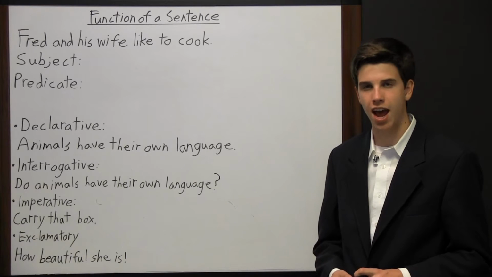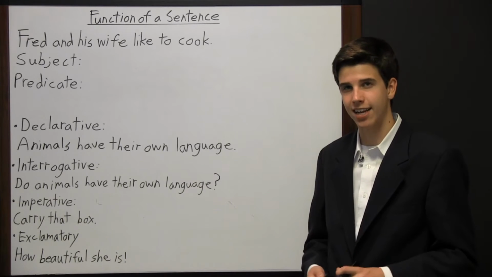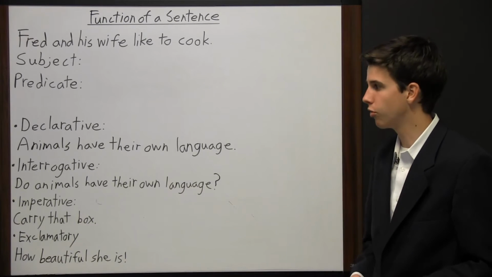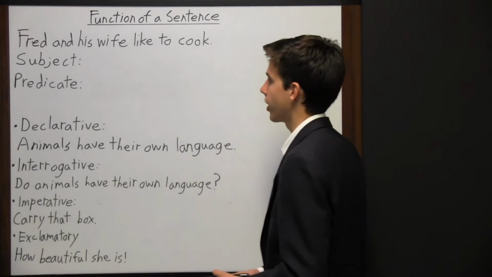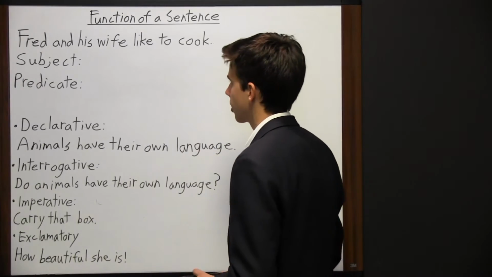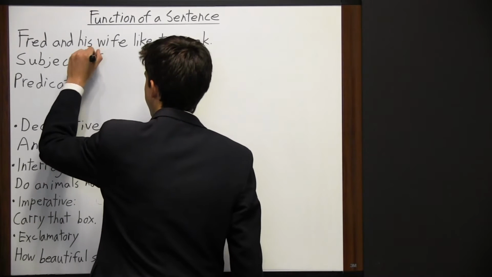The subject must be a noun or a phrase or clause acting as a noun, and the predicate must include a verb. So we have an example here. Fred and his wife like to cook. So the subject here is Fred and his wife.